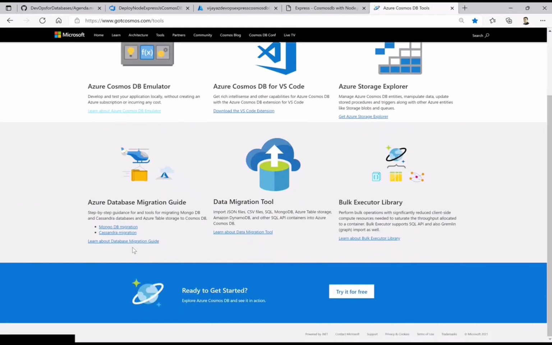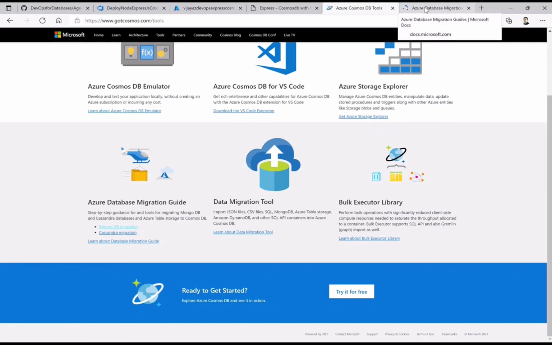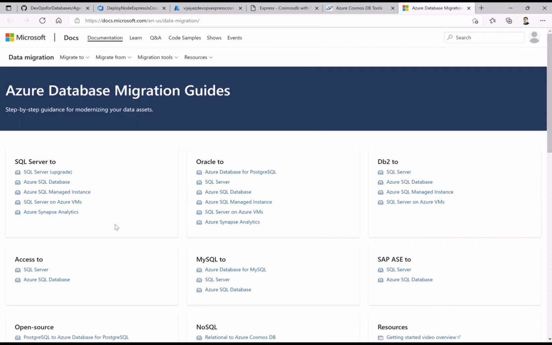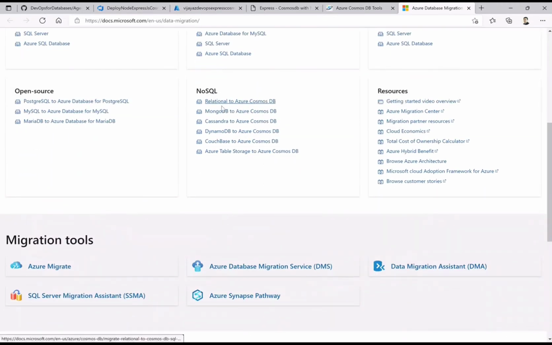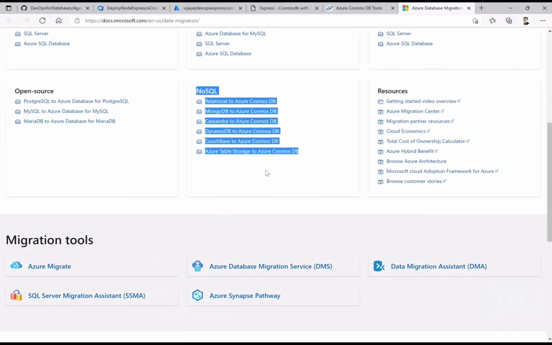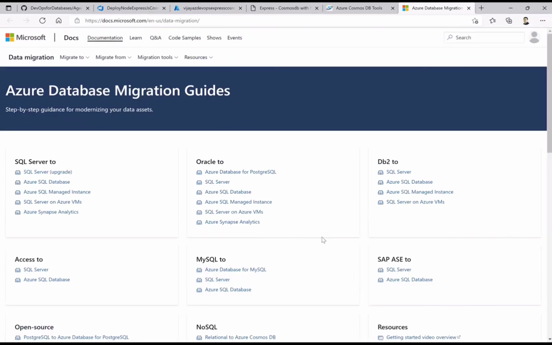Another important thing which I want to show you is how you do the migrations, right? So it gives you the documentation on how we actually migrate to this particular NoSQL structure. Okay, so you can go through this documentation and see the step-by-step instructions, which kind of database tool you want to use, what path you will follow and all those things.